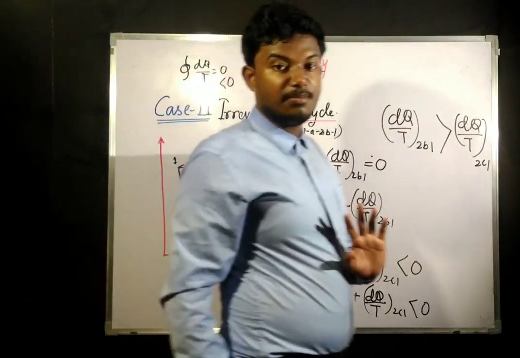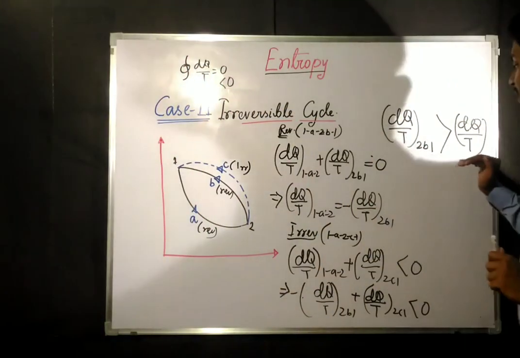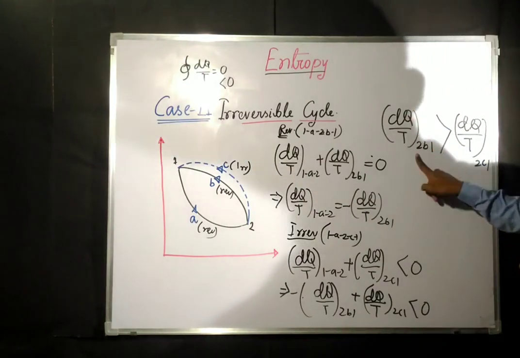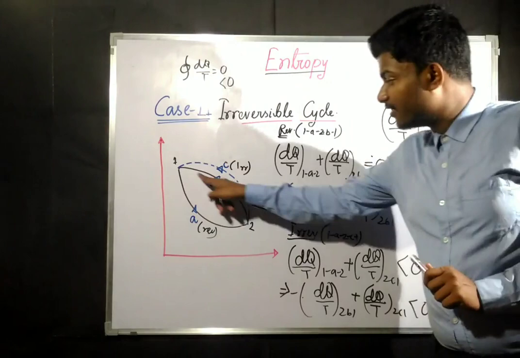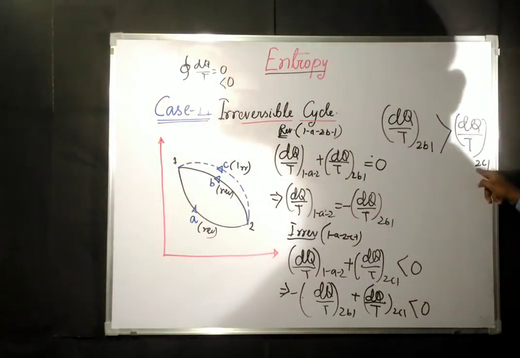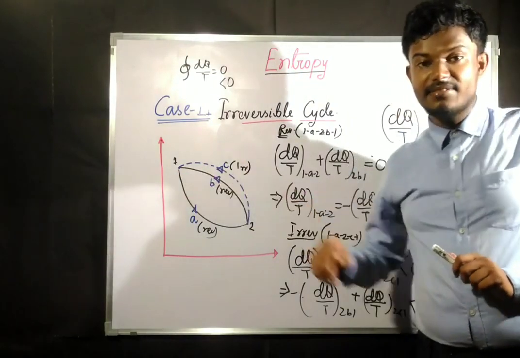Now what does it mean from here? It means that 2B1 is a reversible path and 2C1 is an irreversible path.